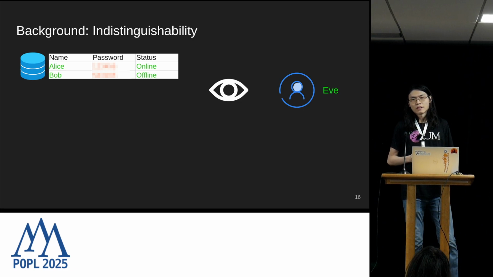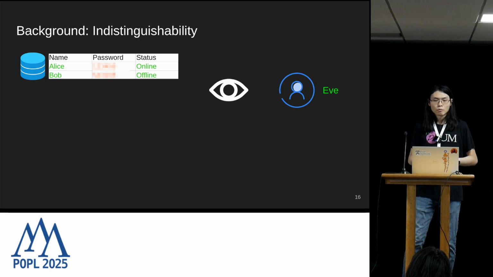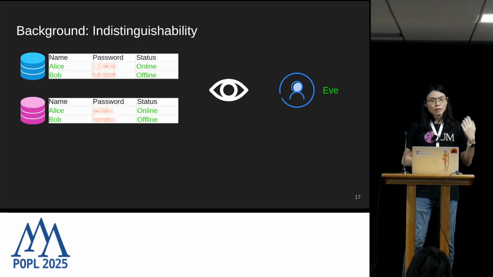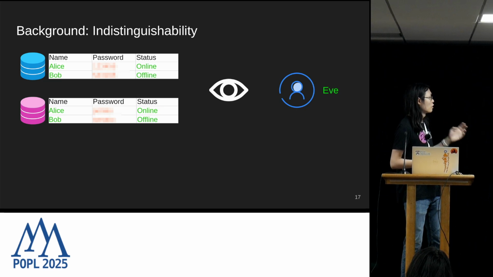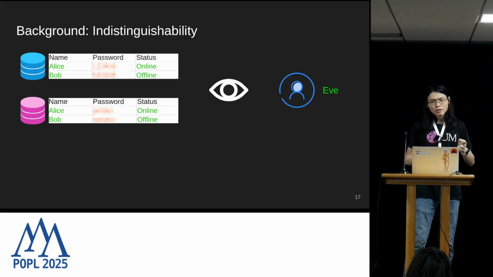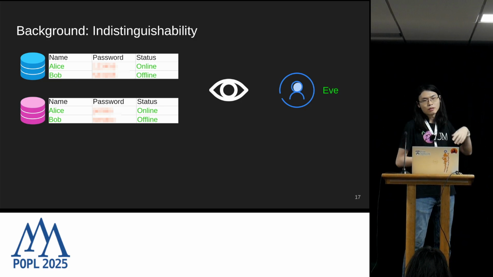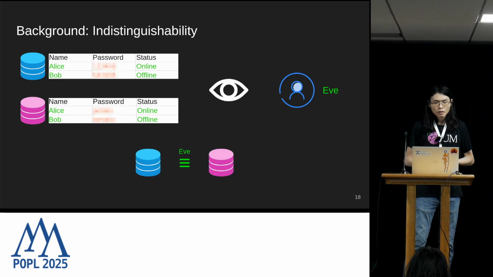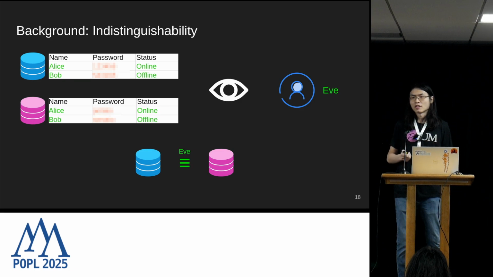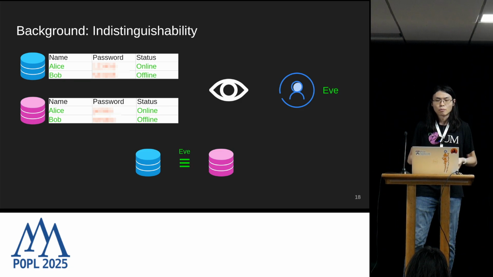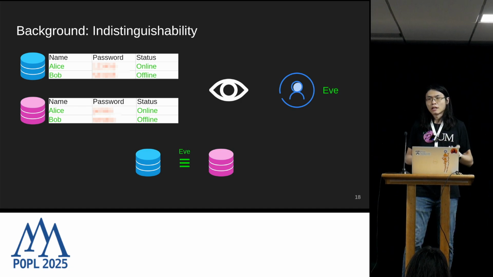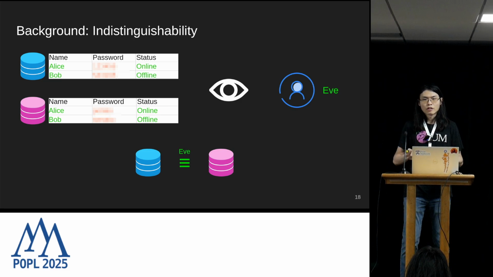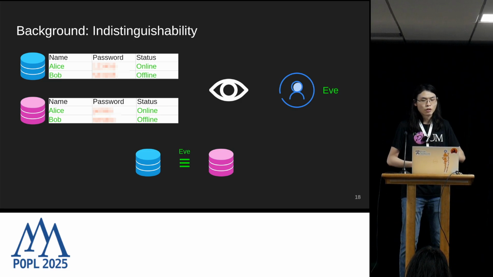Now, the interesting thing is that suppose we have this other database which shares the exact same name and status field from the original database, but might be distinct on the password field. In this case, even though these two databases might be different from each other, a user like Eve wouldn't be able to tell them apart. And in this case, we say that these two databases are indistinguishable. So the main takeaway here is that indistinguishability, unlike equivalence, is a ternary relation as it also takes into account who the observer is.